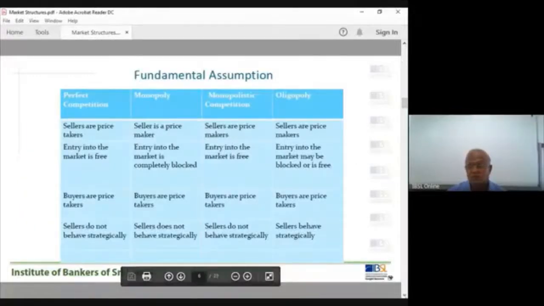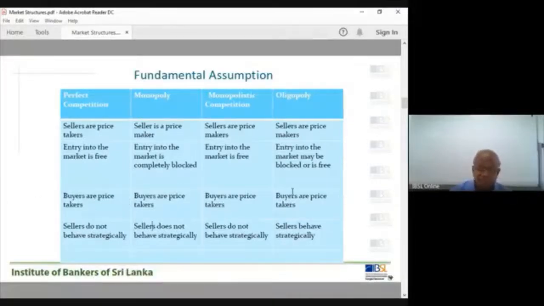Yes, perfect competition. I'll tell you the structure of this one. Perfect competition, we will discuss in detail in the examination also. Then monopoly also in detail. Monopolistic competition and oligopoly market, we discuss not in detail, only the basic characteristics and the models of the oligopoly market. Some briefly we discussed, but these two market structures we are going to discuss in detail.